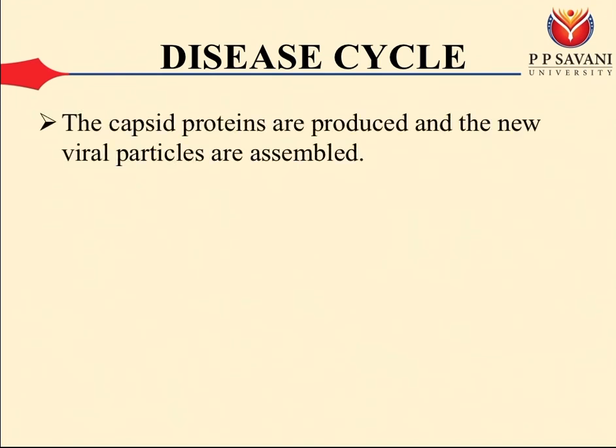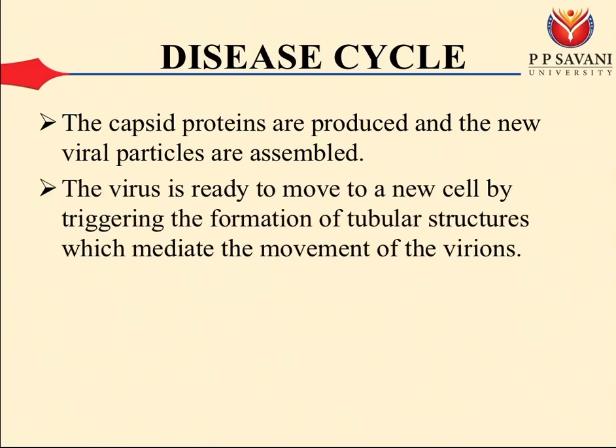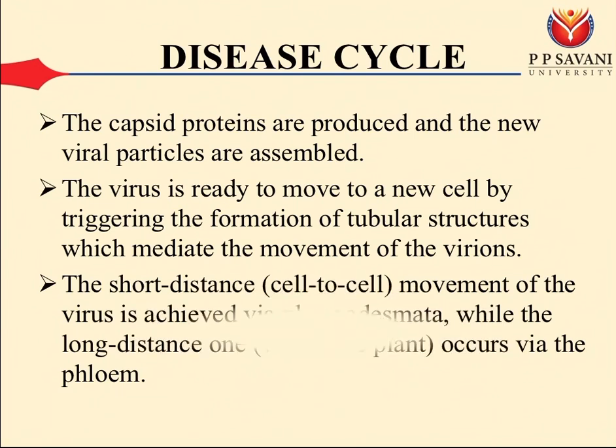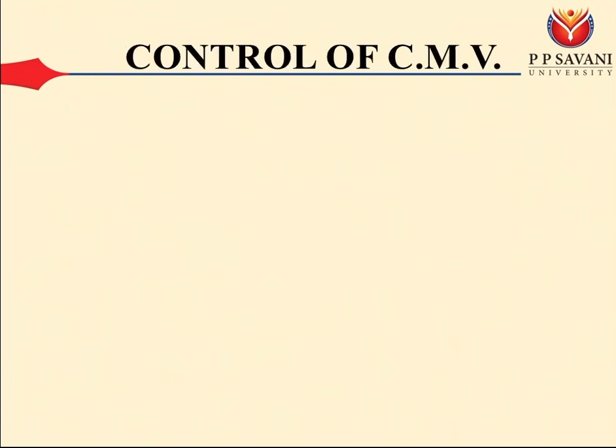The capsid proteins are produced and the new viral particles are assembled. The virus is ready to move to a new cell by triggering the formation of tubular structures, which mediate the movement of the virions. Short-distance movement of the virus is achieved via plasmodesmata, while long-distance movement occurs via the phloem.